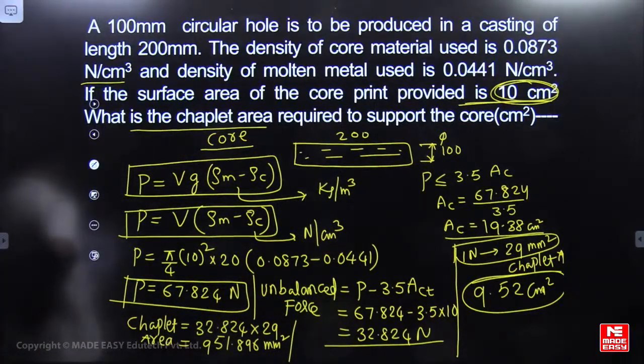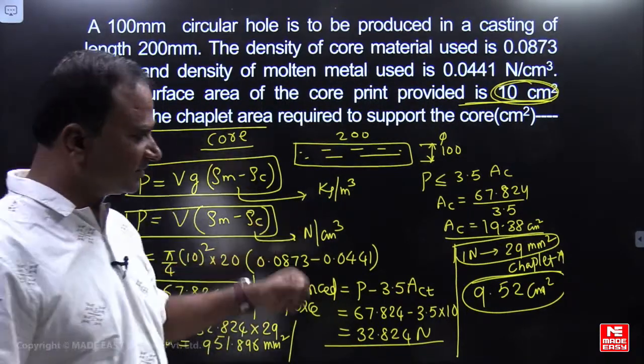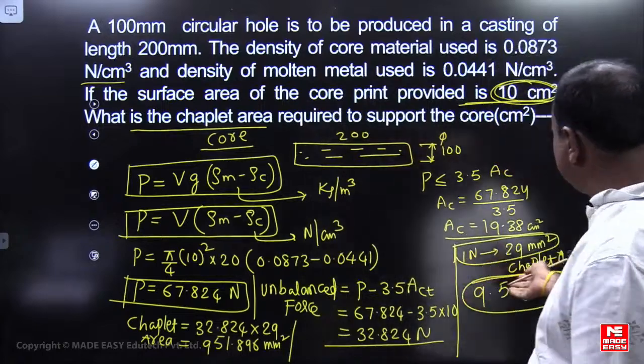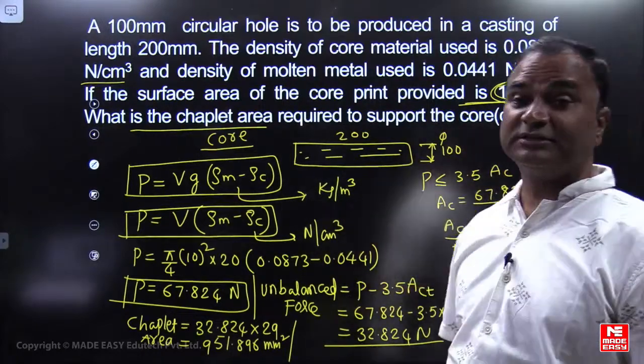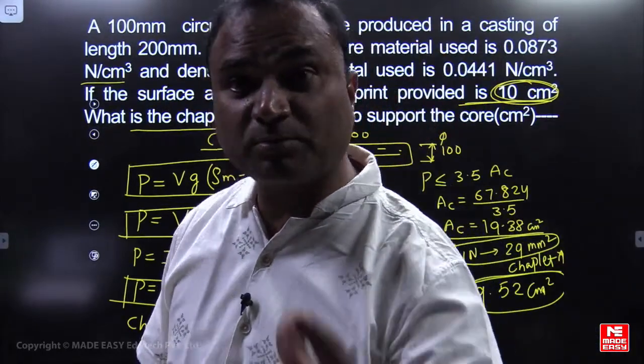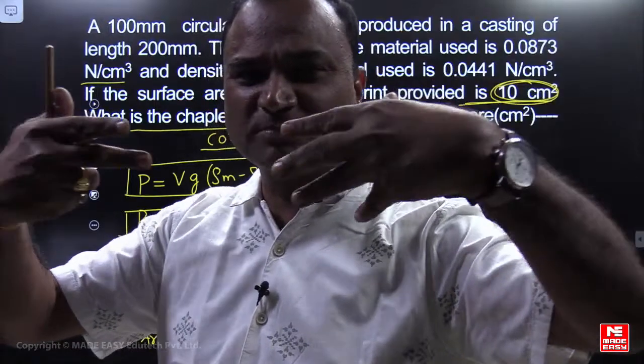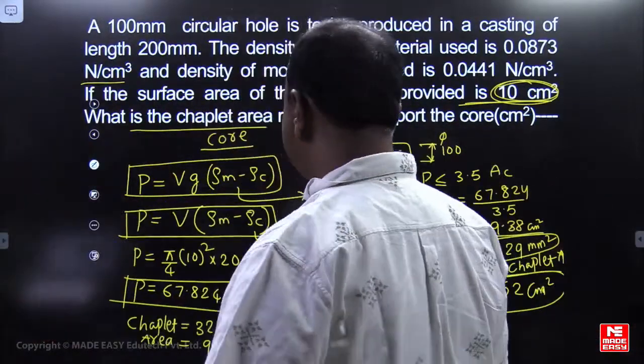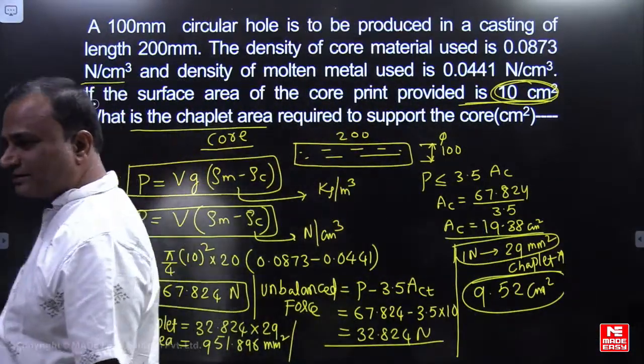Okay, please check it. Yes, 9.51, very good. Please check it, friends. 9.51 or 9.52 centimeter square is the chaplet area required to support the core. Chaplets are used to support the core in the cavity. We have discussed it now. This question you can check later.